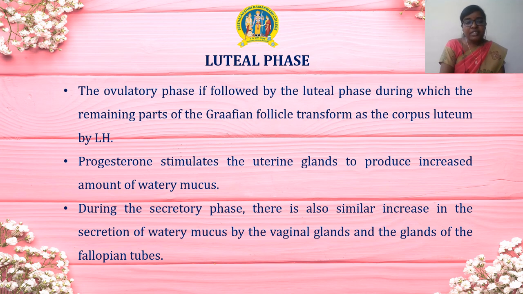The last phase is known as luteal phase. The ovulatory phase is followed by the luteal phase, during which the remaining part of the Graafian follicle transforms into the corpus luteum by luteinizing hormone. The progesterone stimulates the uterine glands to produce increased amounts of watery mucus. During the secretory phase, there is also a similar increase in the secretion of watery mucus by the vaginal glands and the glands of the fallopian tubes.